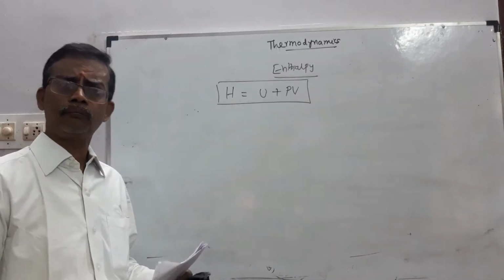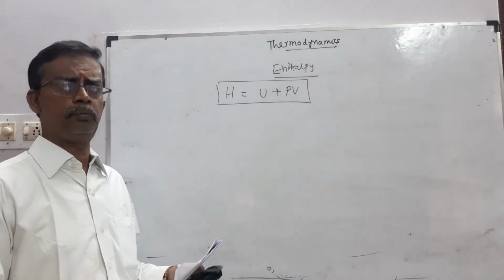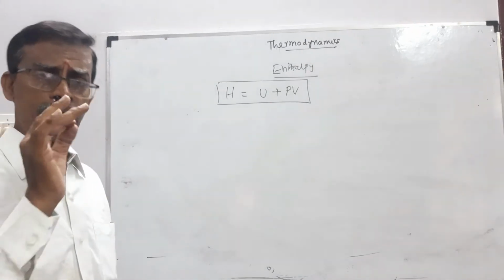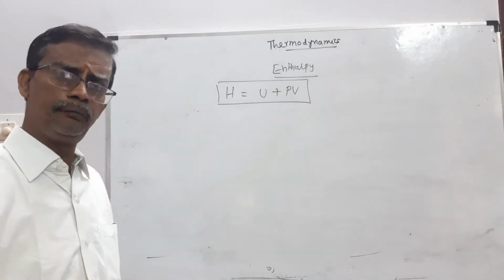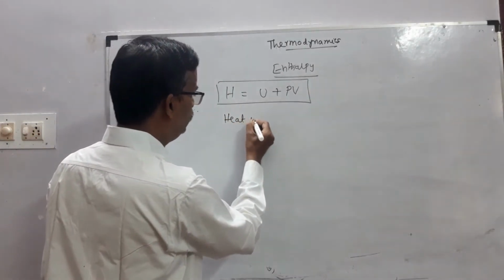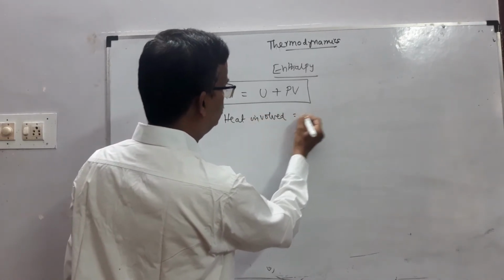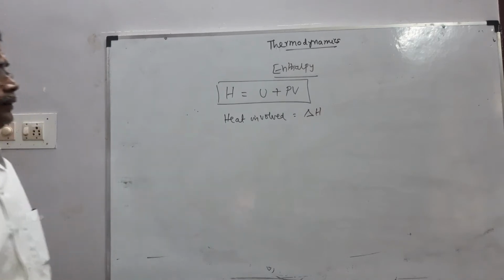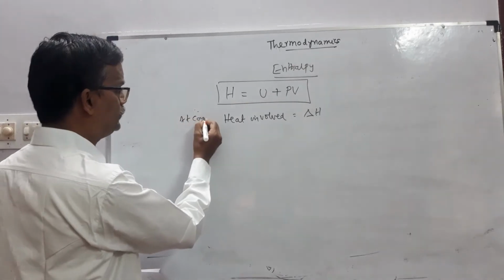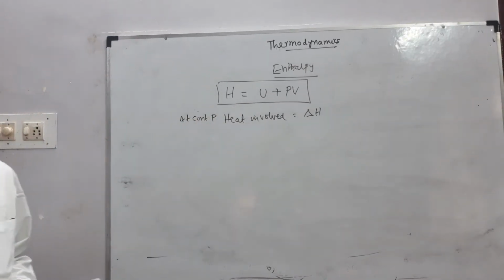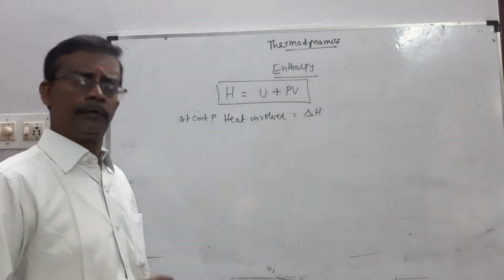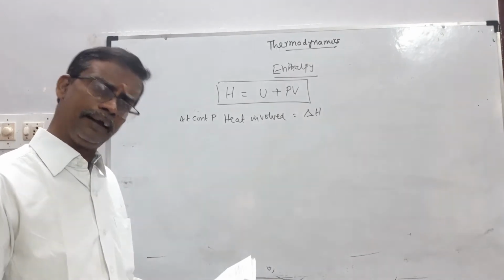When the process occurs at constant pressure, the heat involved, that is either released or absorbed, is equal to the change in the enthalpy. At constant pressure, heat involved equals change in the enthalpy. Next, enthalpy is a state function. It depends upon the state.